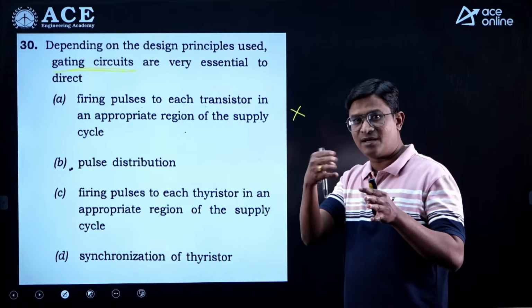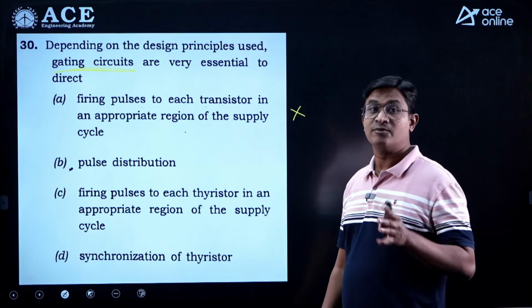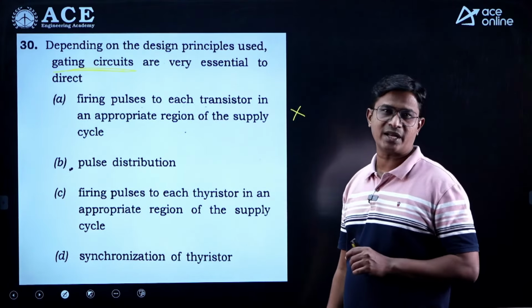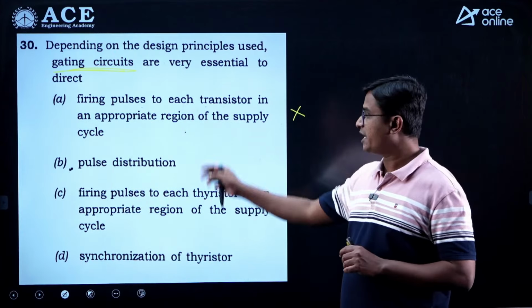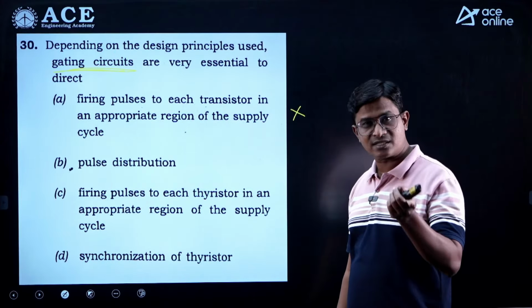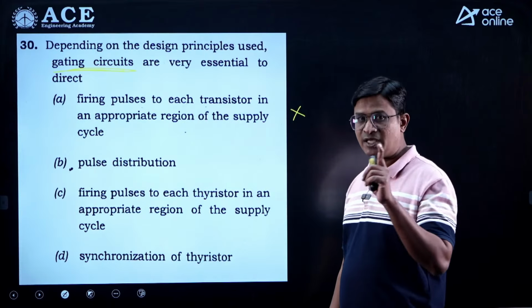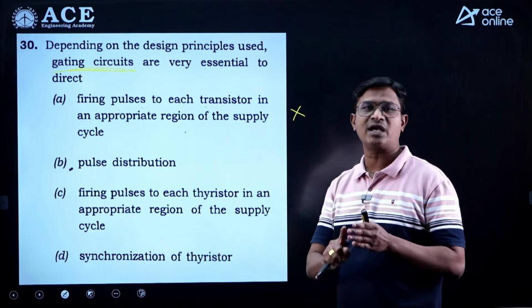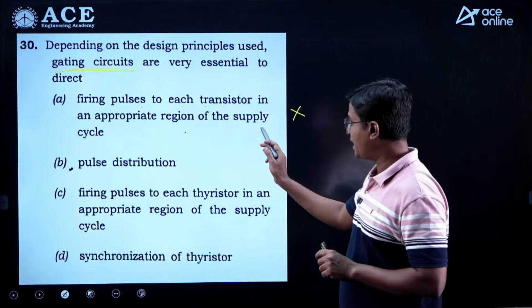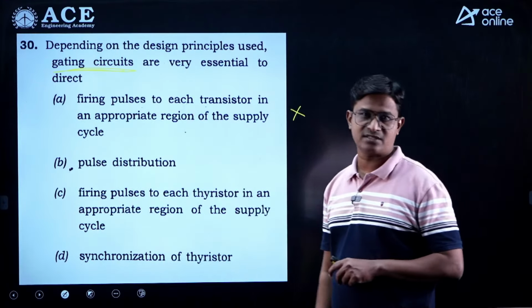So for supply cycle means positive cycle, negative cycle. For negative cycle, these devices will not work at all. Okay, it will be getting damaged permanently. So as long as converters are considered, if the input is AC, your transistors are not at all suitable, right? So supply cycle is not a correct word for the transistors.